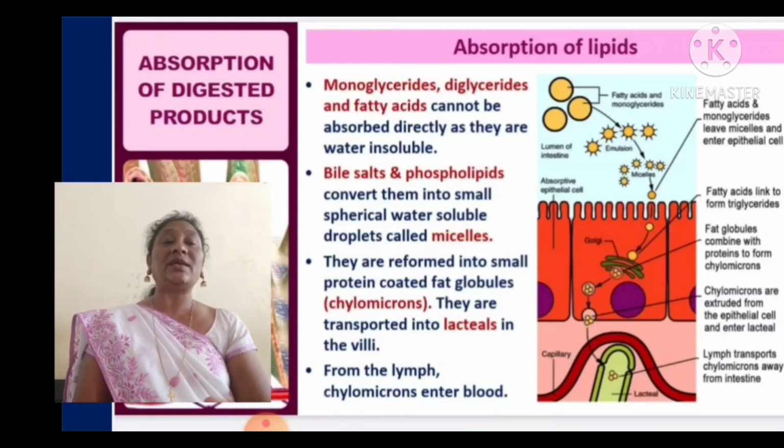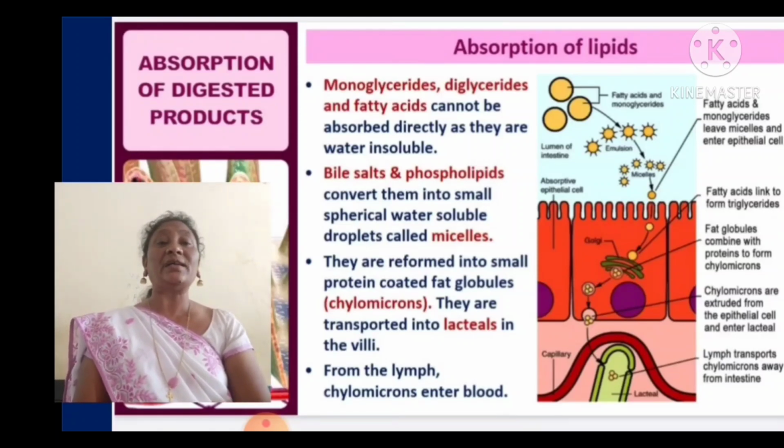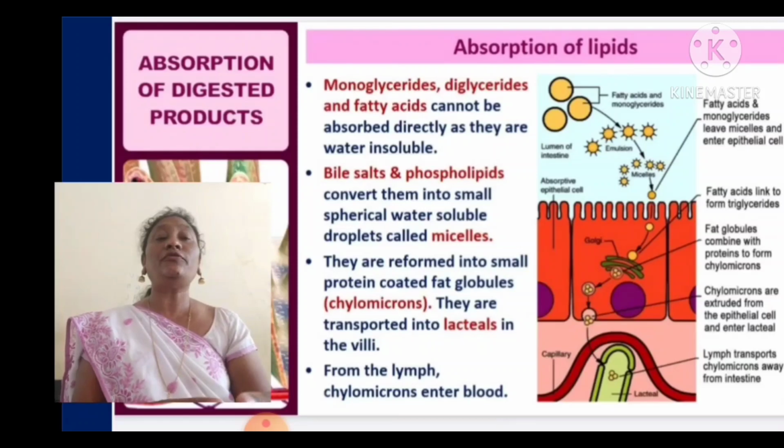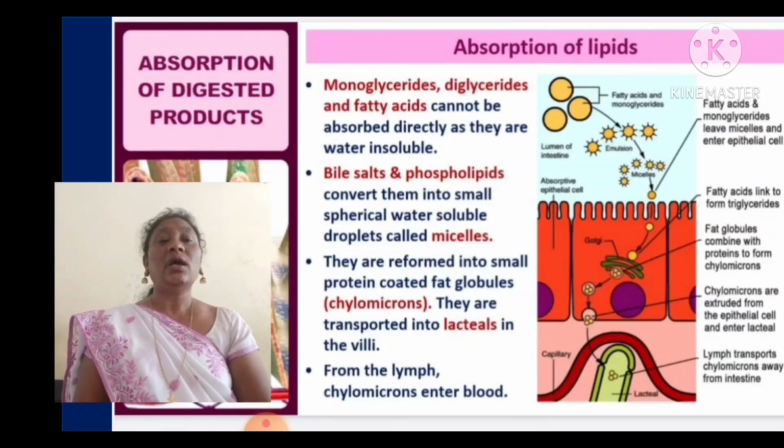Then how are lipids absorbed? Digested fats are called lipids. Monoglycerides, diglycerides and fatty acids cannot be absorbed directly as they are water insoluble, because oil cannot dissolve in water. Bile salts and phospholipids convert them into small spherical water soluble droplets called micelles. They are reformed into small protein coated fat globules.